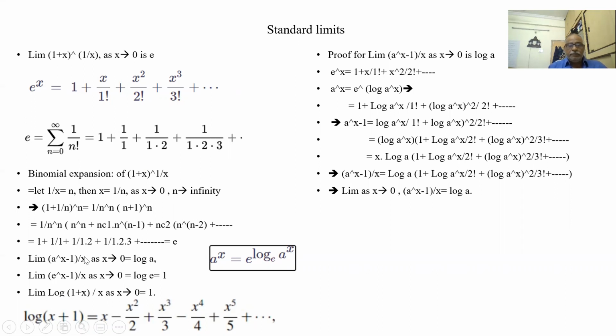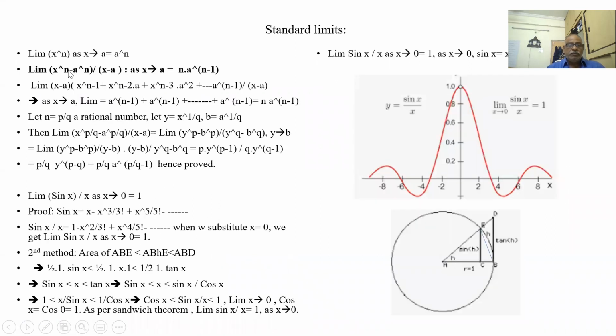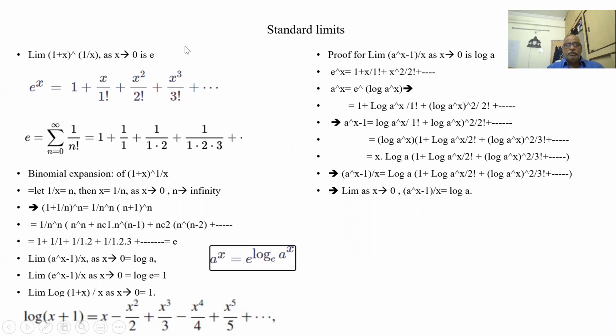This is log a. This is log e. This is 1. So whatever fractions we are getting 0 by 0, we should be able to convert into these standard forms. Here how many standard forms are there? 1, 2, 3, 4 standard forms. Here 1, 2 standard forms. Total I have 6 standard forms and of course a sandwich theorem. So I have to convert them into these 6 to find out the non-existing limits.